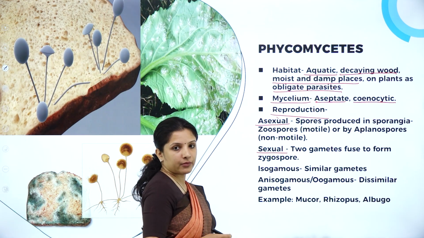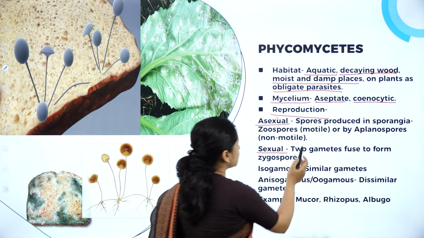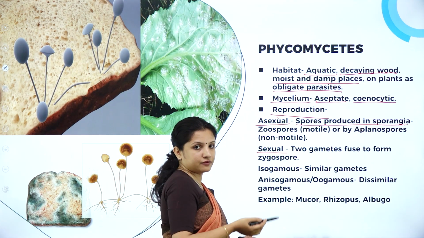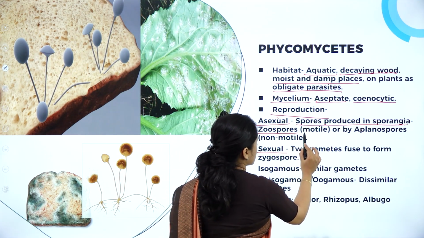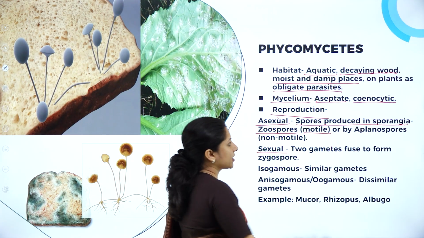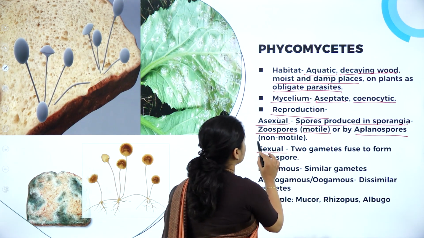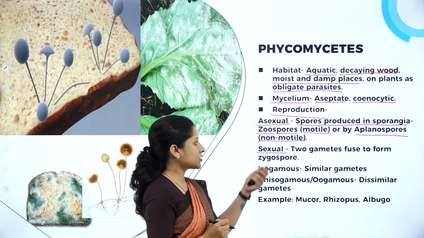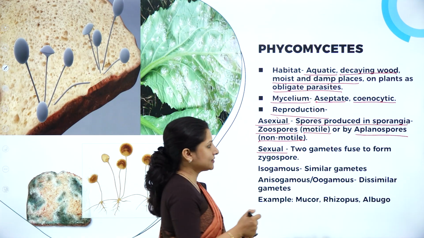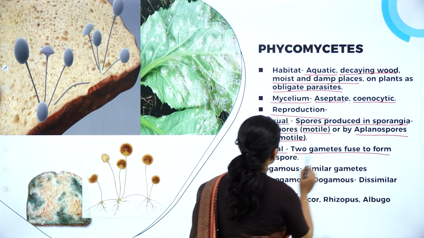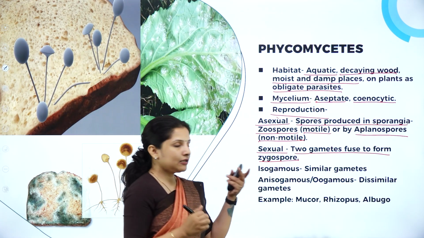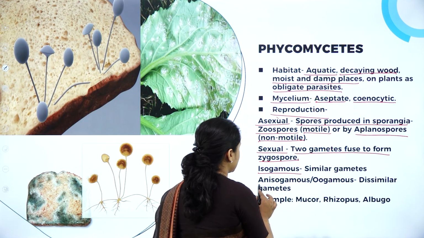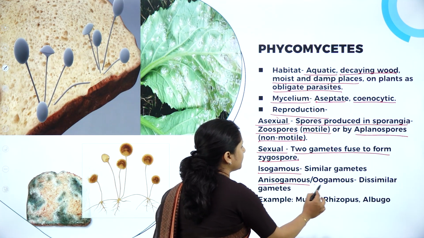In the asexual method of reproduction, spores are produced in structures called sporangia, and they can produce different types of spores such as zoospores, which are motile, capable of moving, or aplanospores, which are not capable of moving because they don't have flagella. Next, reproduction can be sexual, wherein 2 gametes are involved. The 2 gametes will fuse to form a zygospore. And these gametes can be of three types: isogamous, anisogamous, or oogamous.